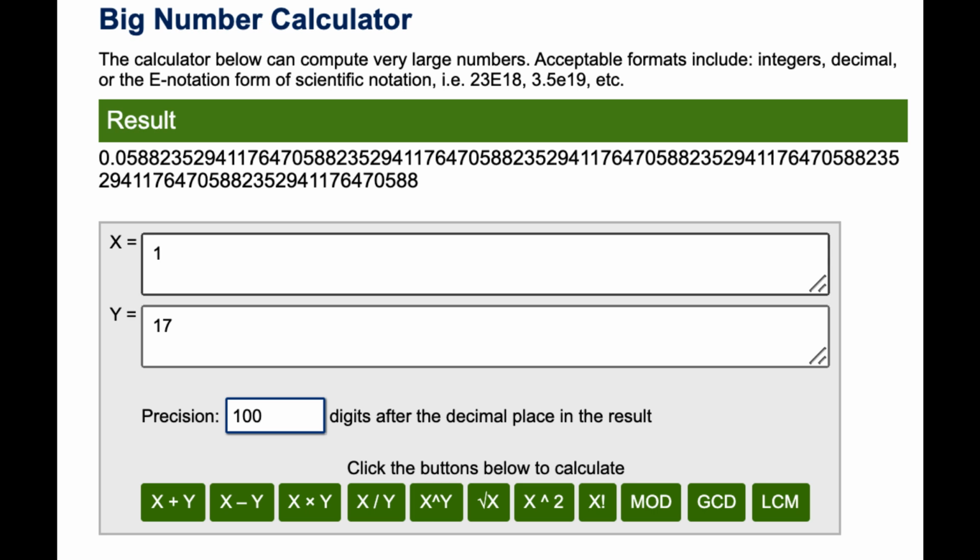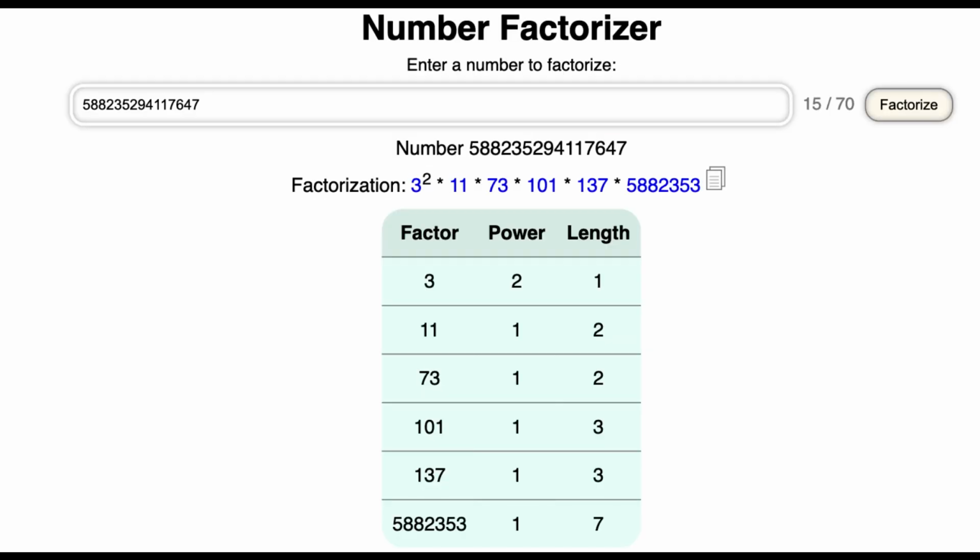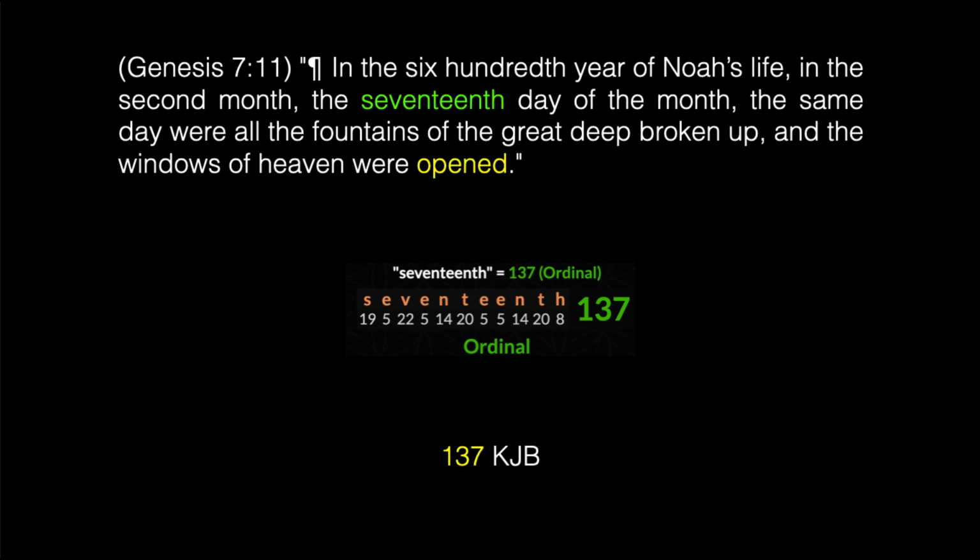It's a sort of a long sequence. It begins with the number 58 and ends with 47. Here is that number, and you can see that that number is a multiple of the numbers 73 and 137. So not only is there a gematria relationship between 17 and 137, but there's a simple mathematical relationship as well.